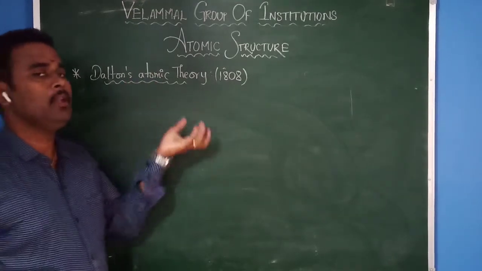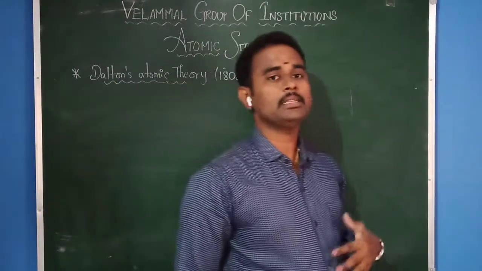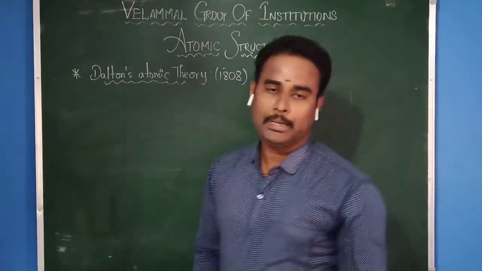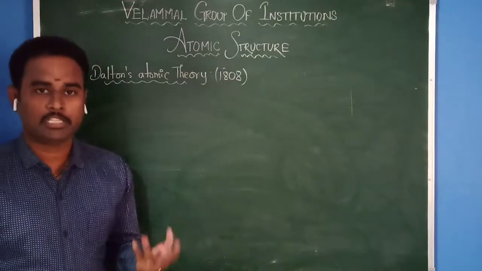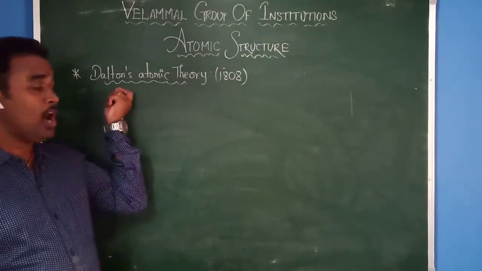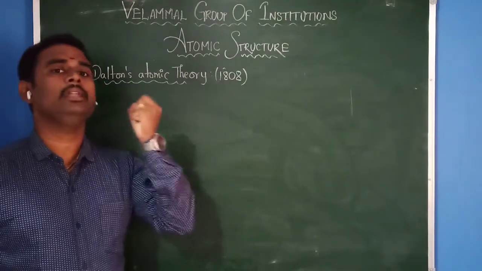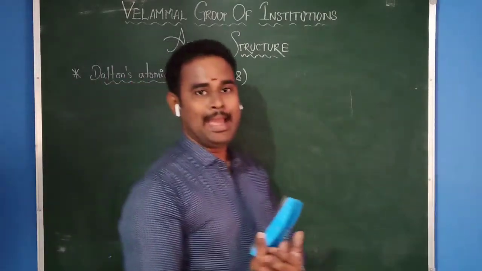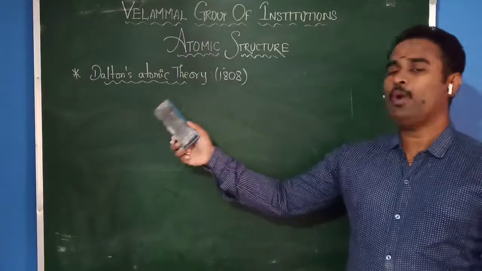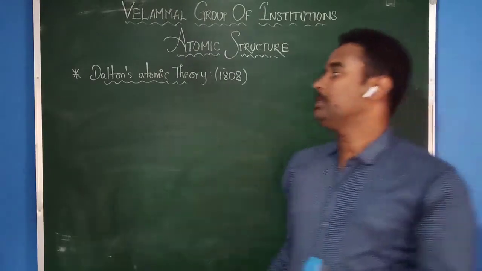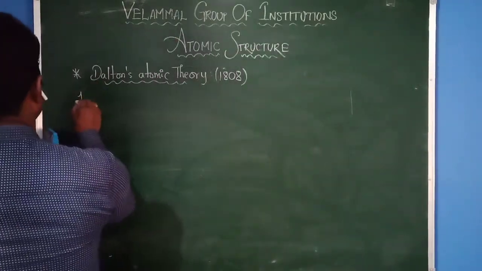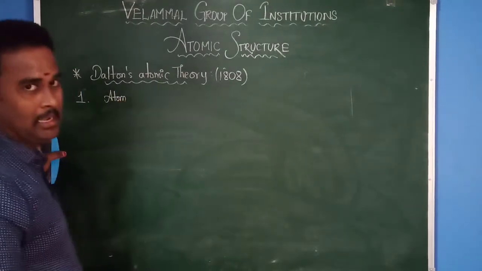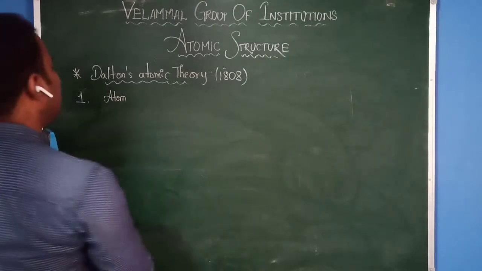Until then, the philosophers said only that Anu and Paramanu is the smallest particle in matter, or that the atom is the smallest particle. Now Dalton extended the theory about the atom. That is John Dalton's atomic theory. Let us see what it is. The first point of John Dalton's theory is that the atom is the smallest particle, which is indivisible in nature.